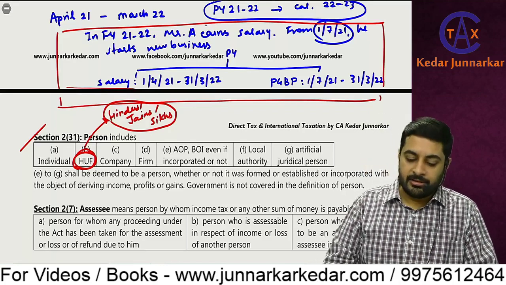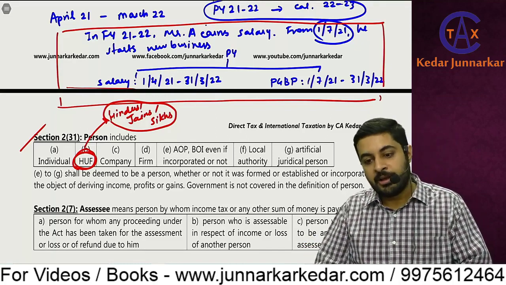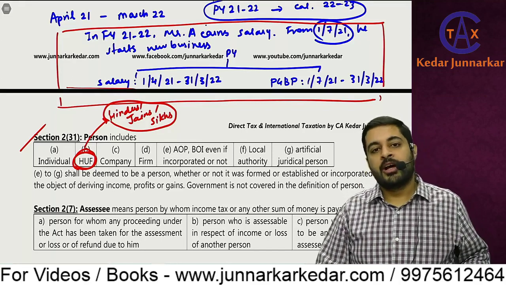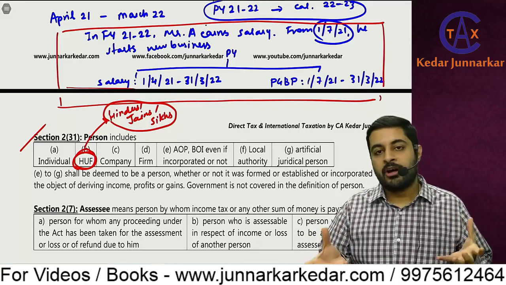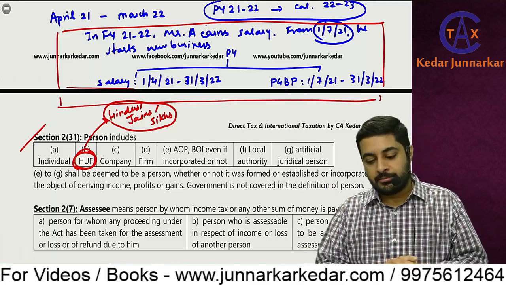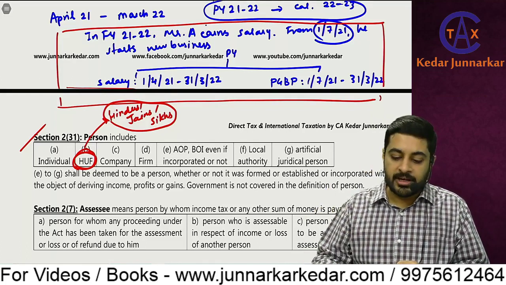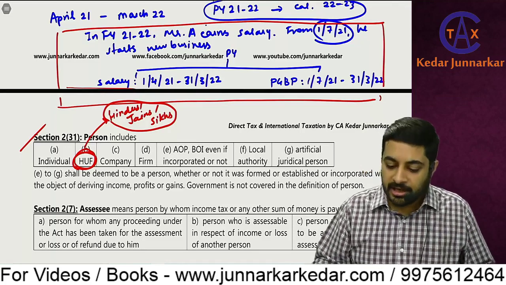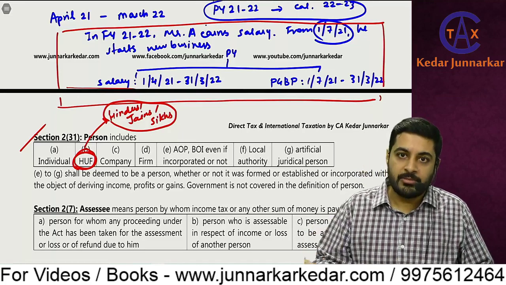Then company, which means company. Firm means partnership firm, LLP. AOP, BOI, even if incorporated or not. In taxation of entities we are going to study in depth. AOP/BOI means two or more persons coming together to earn income, like a joint venture. Even if incorporated or unincorporated, these provisions apply. Then local authority and artificial juridical person. Any person other than these will be AJP.